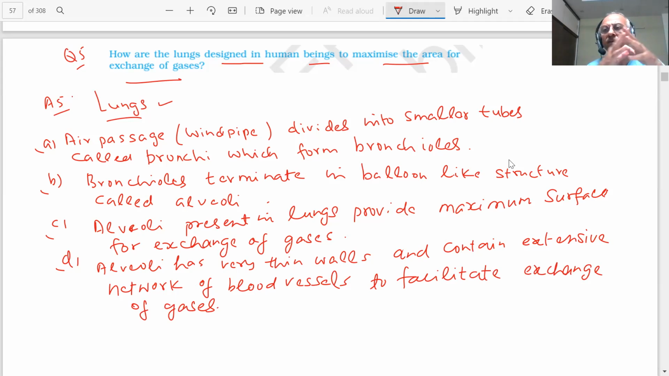You can see the picture of the alveoli and the lungs in your NCERT book, students. There is a windpipe, air passage, smaller tubes, bronchioles into alveoli, and these are present in the lungs. They provide maximum surface for exchange of gases, and they have thin walls, student, to facilitate the exchange of gases. The exchange of gases has to take place, students.